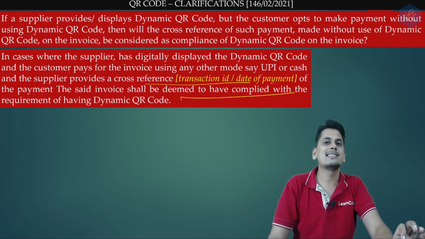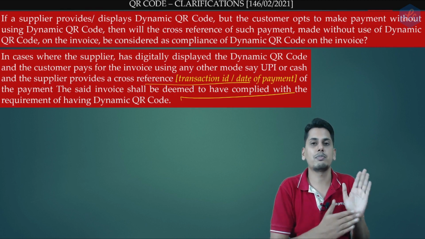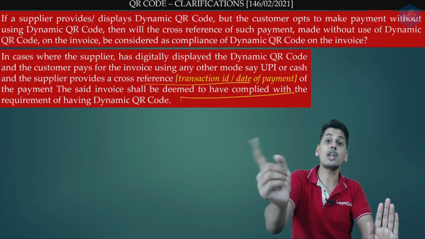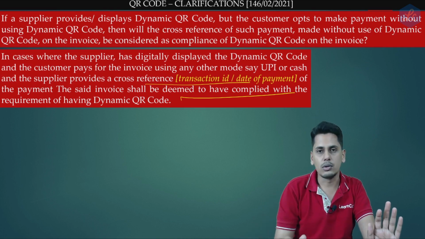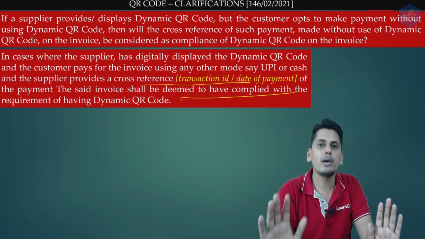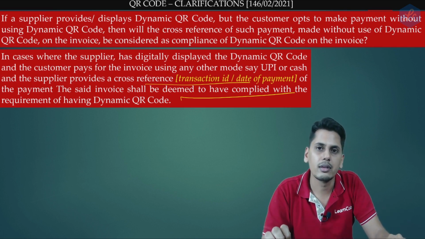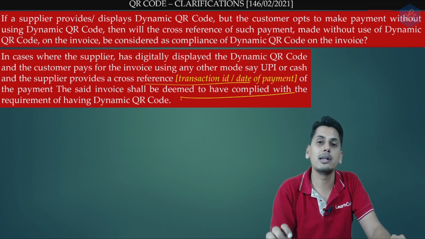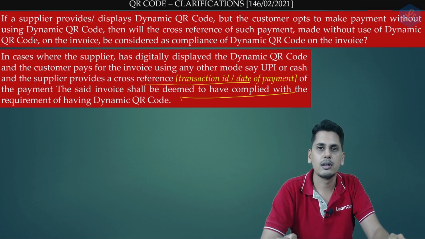So friends, in simple terms, this question says, I have digitally displayed the dynamic QR code. I have given an option to the buyer to make a payment through dynamic QR code. The buyer doesn't use this option. He has made payment either through cash or some other means, say UPI. And thereafter I am going to give him an invoice, which means the invoice is a prepaid invoice.